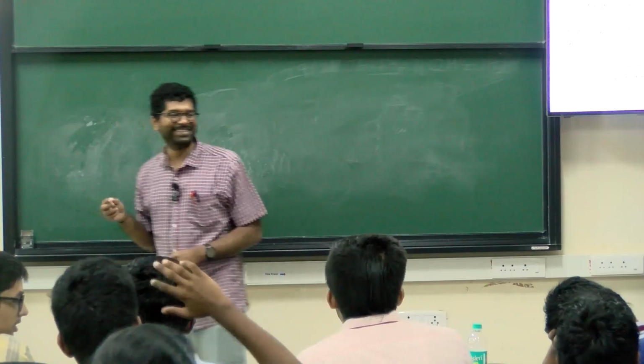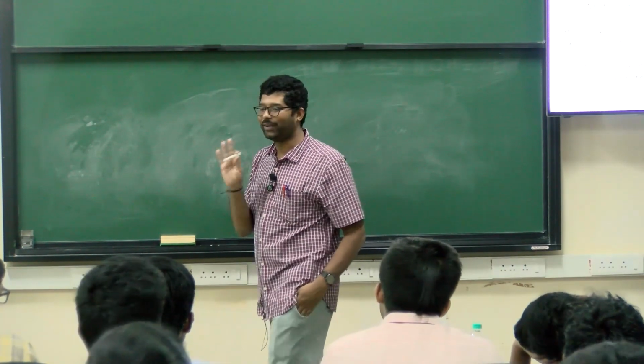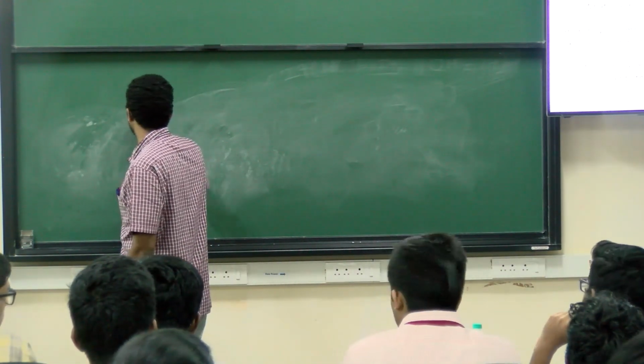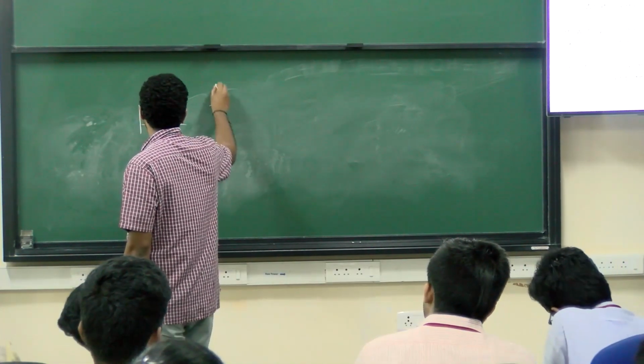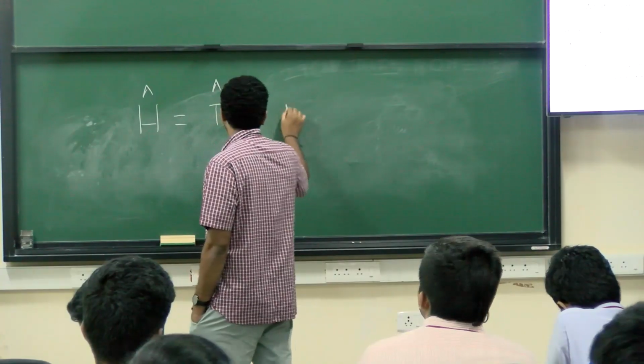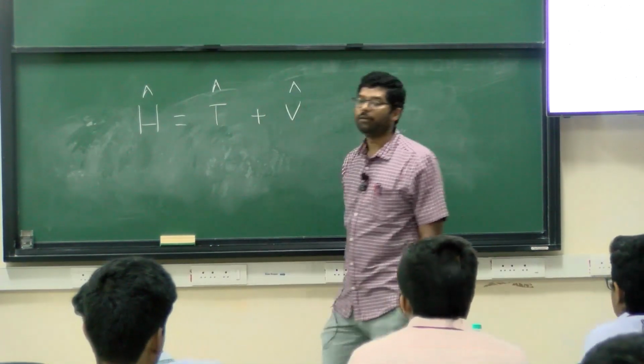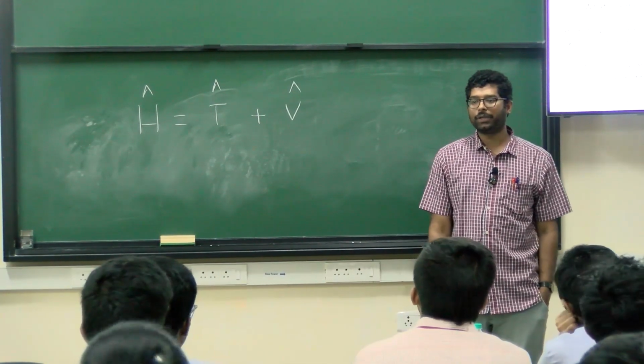Just wait for a minute, because this will help you to understand and probably it will clear all the doubts. So the Hamiltonian operator is nothing but the kinetic energy operator plus the potential energy operator. This is how it will be.